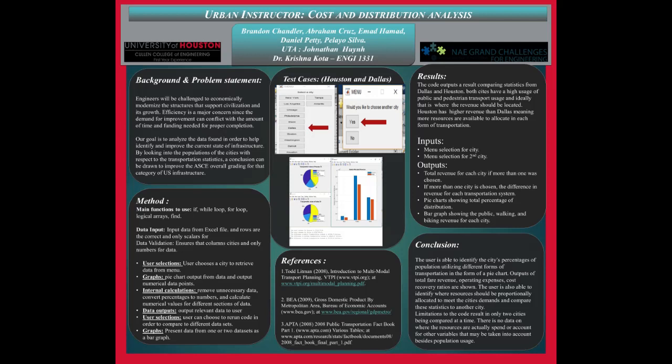Our topic is urban infrastructure, and we will be going over the cost and distribution analysis. Our goal for this project is to restore and improve urban infrastructure. We will be analyzing the data found in the current state of infrastructure, and we'll be able to distinguish the flaws from an engineering point of view. By looking into populations of the cities with respect to freeway and railway miles, and relating that to the transportation statistics, a conclusion can be drawn to improve the American Society of Civil Engineers overall grading for that category of U.S. infrastructure.